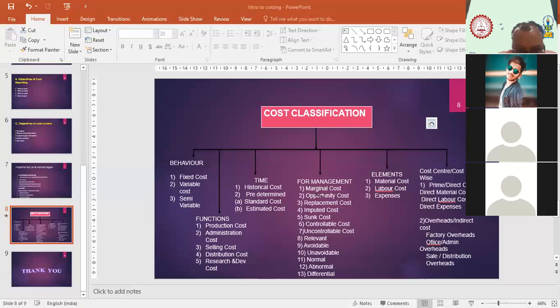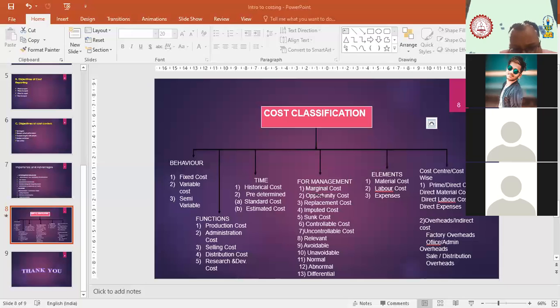If I want to sell that old machinery, then I need that WDV price to calculate profit. If you remember, in accountancy, whenever you sell any asset, you have to calculate the profit on sale. For that purpose, we need the depreciated cost of the machine. So for that situation, it is relevant cost. But for taking a decision of buying new machinery, it is of no use, it is irrelevant cost.